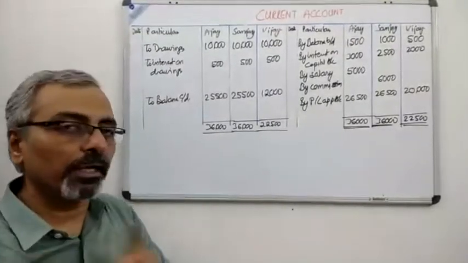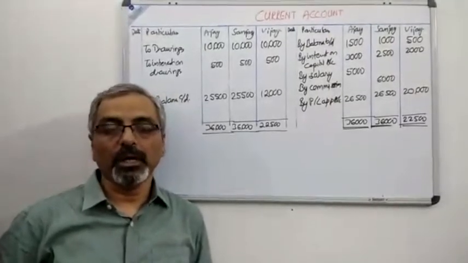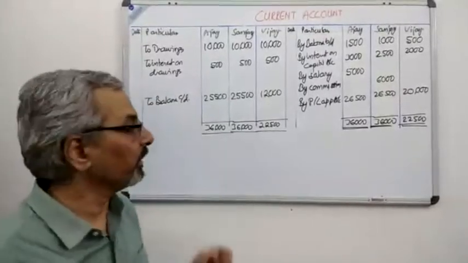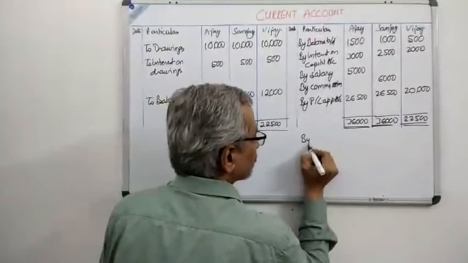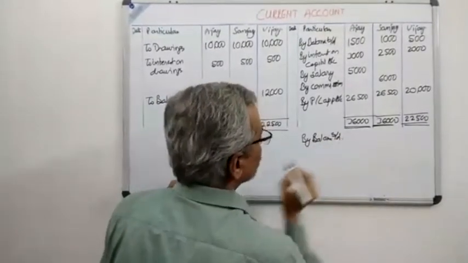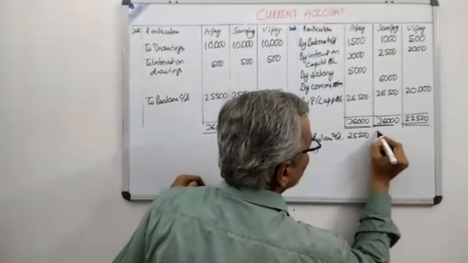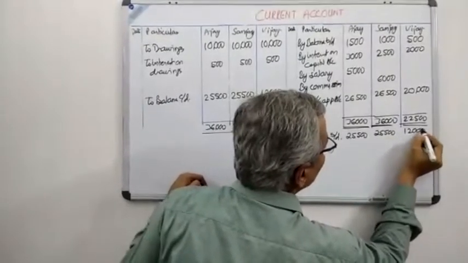Please see over here that the date columns have been left vacant because the question has not specified any date. That is the reason why the date columns have remained vacant. But the date column should be drawn. Now let us take the balance. Balance brought down: 25,500 first partner, 25,500 second partner, and 12,000 the third partner.